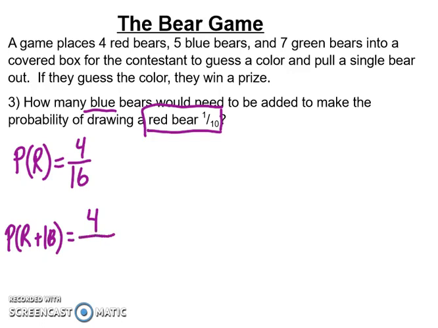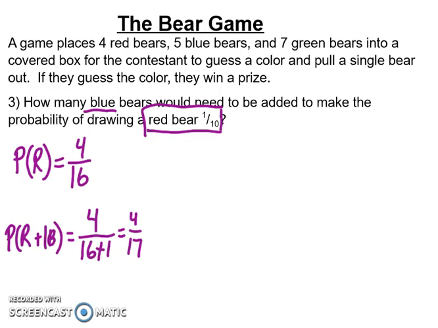Have I changed the number of total bears I have? Yeah, I've now gone from 16 to 16 plus that 1 blue, which takes me then to 4/17. So the idea here with this one is I'm not changing both my numerator and my denominator. I'm only adding more bears total. I'm not changing the number of red that I have in the container.